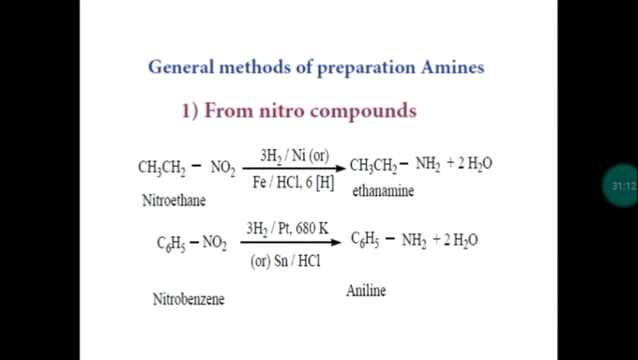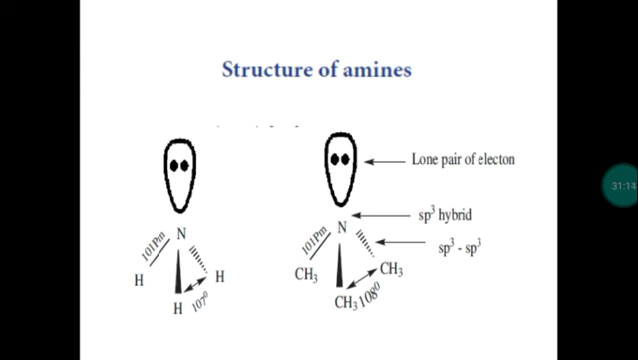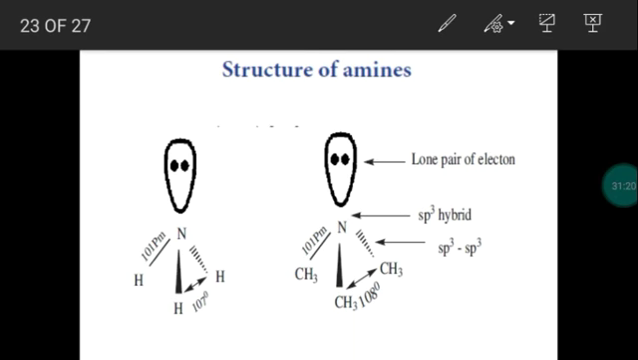Next one, 3 more questions. Explain the structure of amines. As we know, amine is a derivative of ammonia. First, we may explain the hybridization in ammonia. Okay, so take ammonia. The electronic configuration of nitrogen is 1s2, 2s2, 2px1, 2py1, 2pz1. So here there will be hybridization called sp3 hybridization.